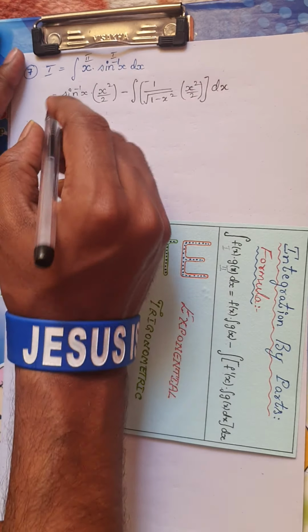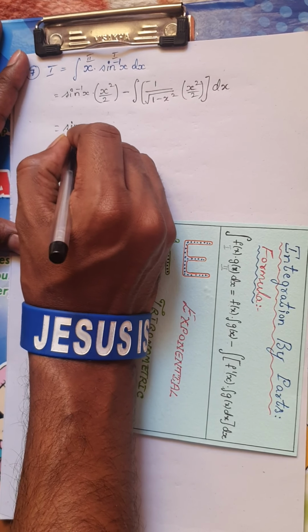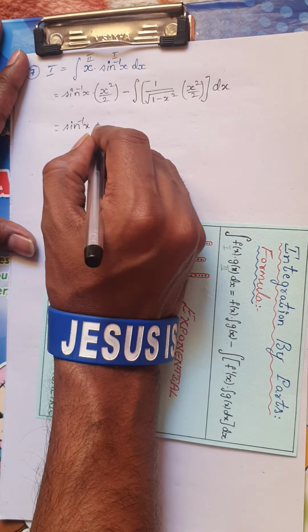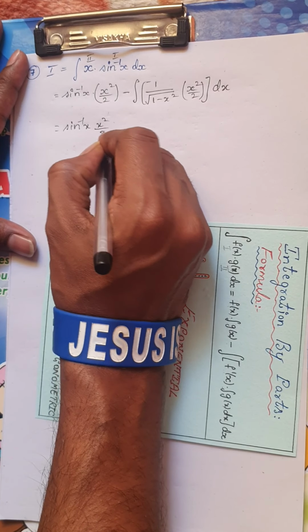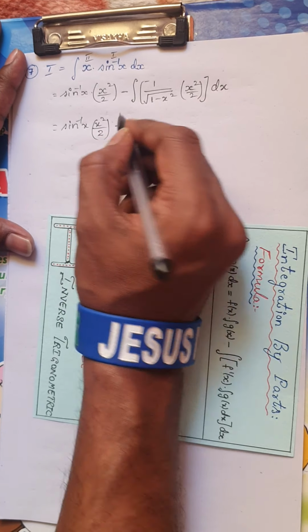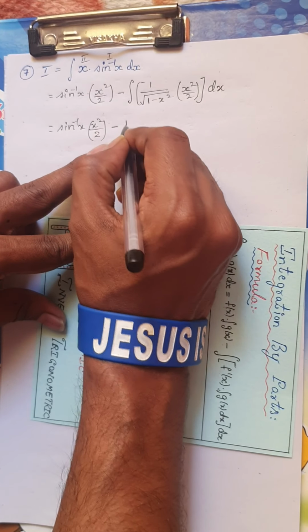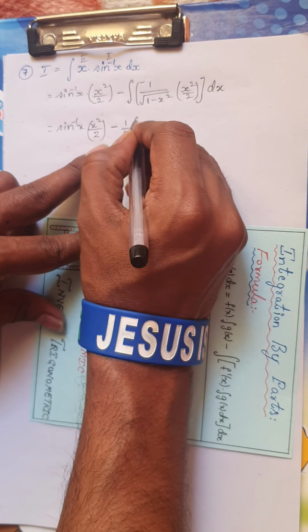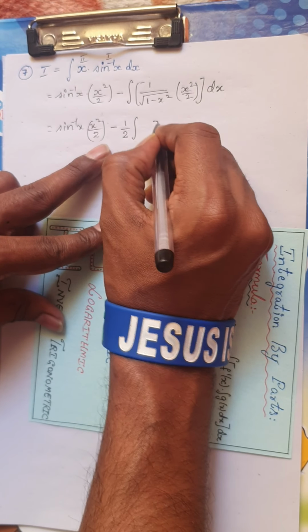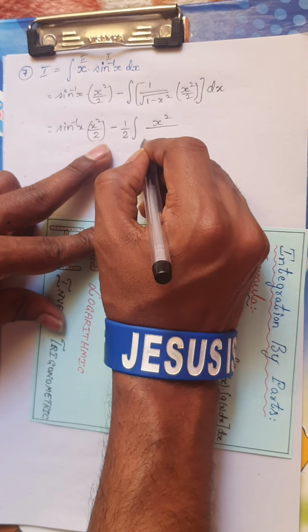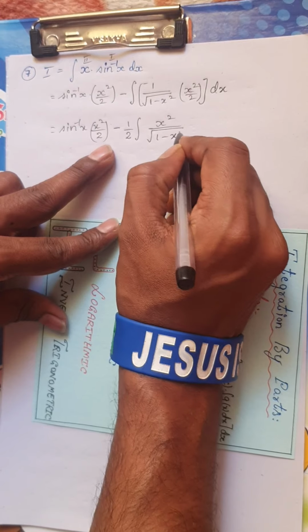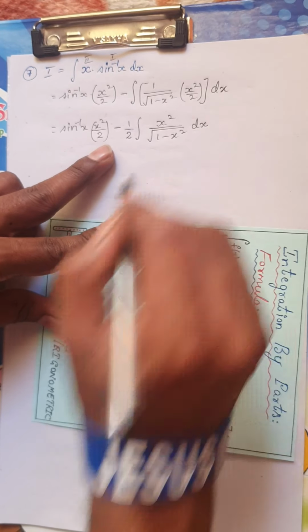Okay, now see what happens. This is nothing but sine inverse of x into x square by 2 minus, okay, look here, I'll keep this term which is 1 by 2 as it is, integral of, I have simply x square divided by root of 1 minus x square dx.